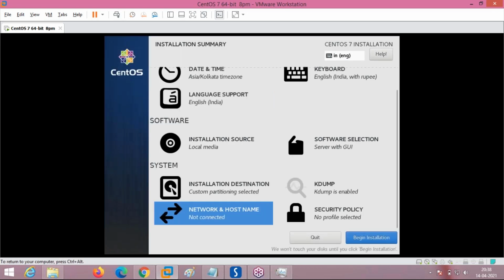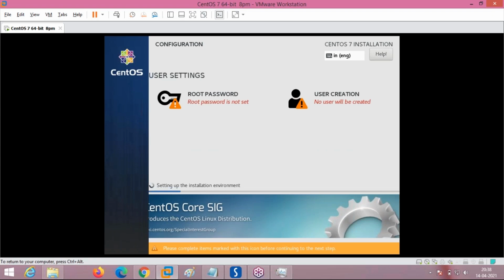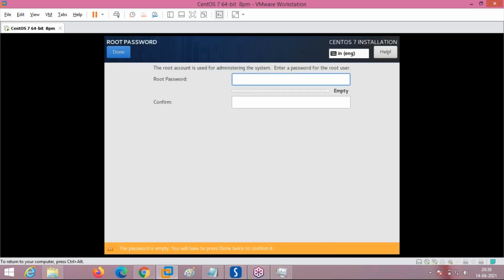Okay, now the installation destination is selected, partitioning is done, software package selection is done. Now just start with begin installation. And see here, now it is also asking me to set the root password. Why is it called root password? Because the admin in Linux is called root by default. What is the password? Any password. I have given here Rajesh.